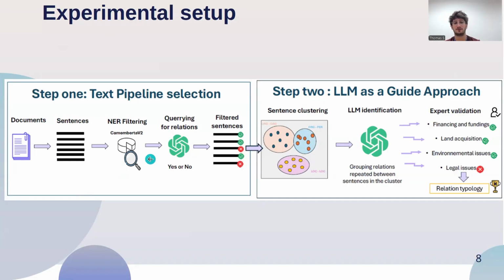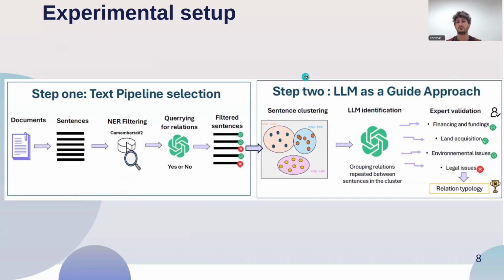And then we send those sentences with two entities or more to an LLM. In our case, it was GPT-4o, and we asked the model, do you see a relation in this sentence? If the model says yes, we keep the sentence. And then we use the sentences to create some clusters.